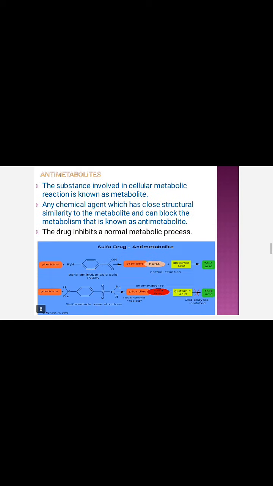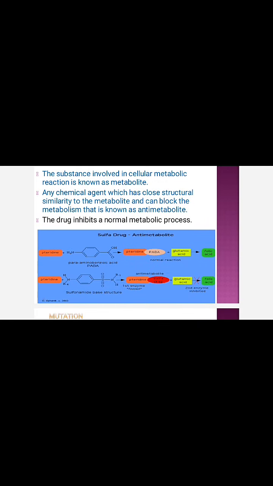Here we can see very good examples of antimetabolites. The sulfa drug is a very good example, with the sulfonamide base structure. Here para-amino benzoic acid, PABA, is a very good example. This antimetabolite can block the structural activity. Both PABA and this antimetabolite have a similar structure.